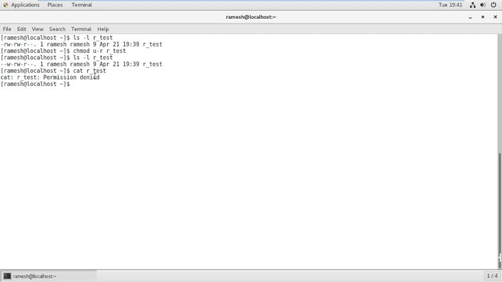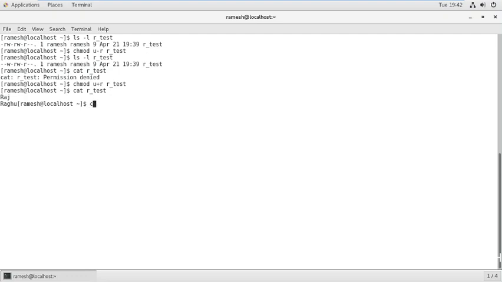What is the solution? If you add the read permission to this file, we can view the content of this file. Let us check. See, you can view the contents of this file.